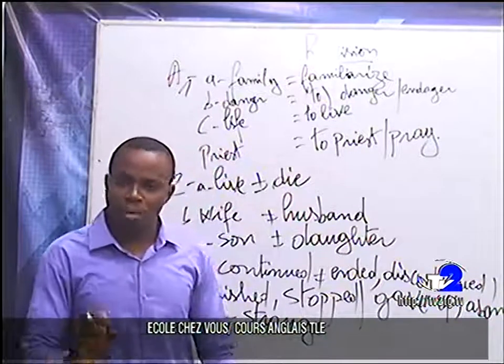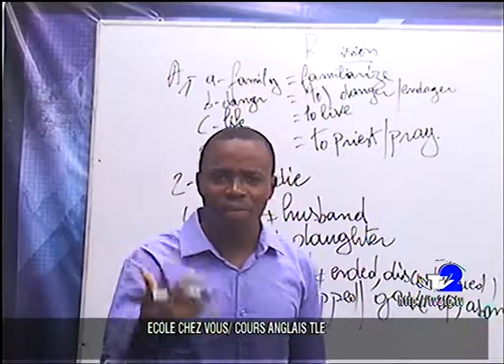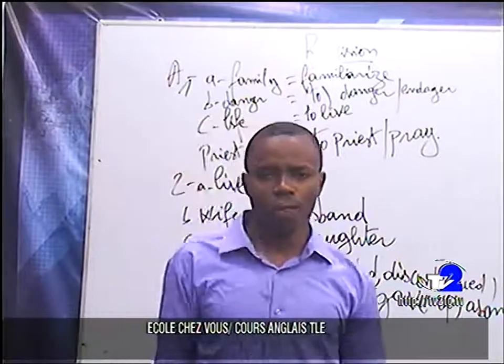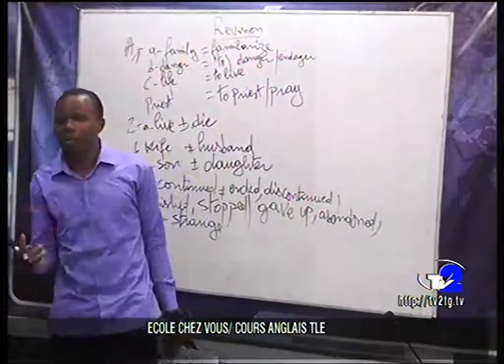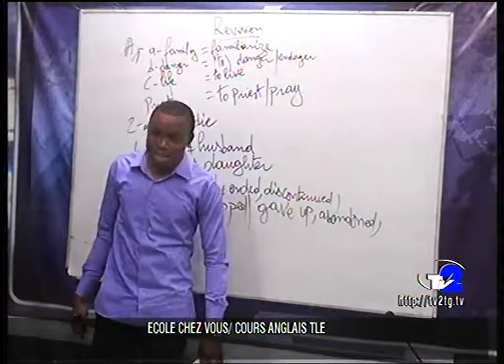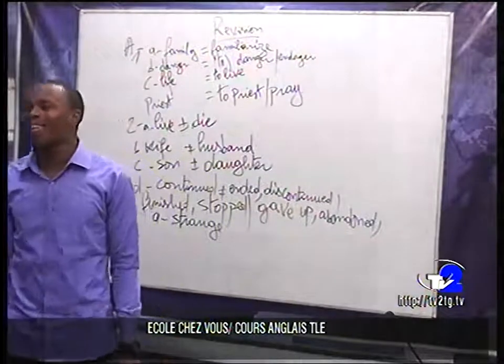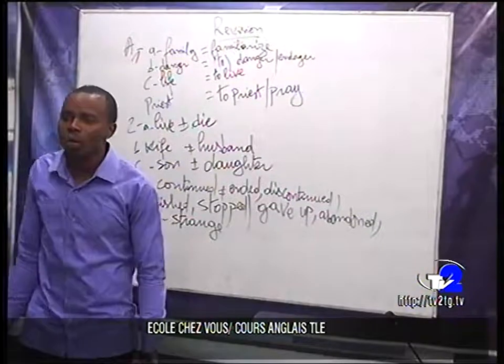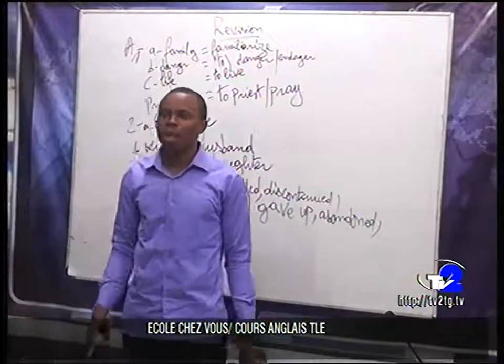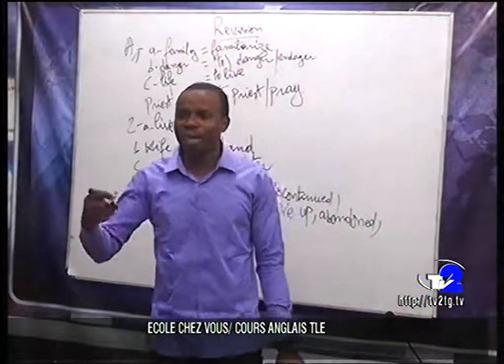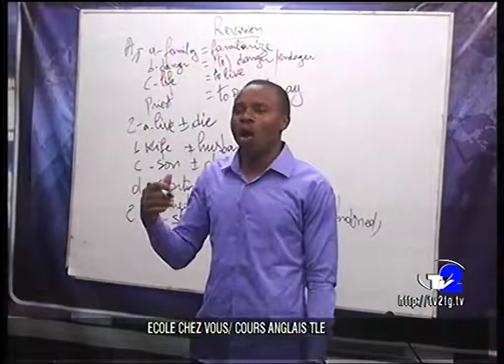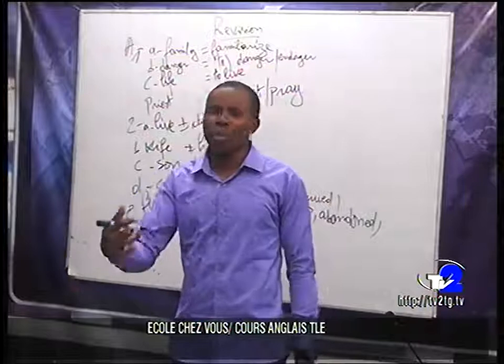I think that you remember the way we derive an adverb. We have first of all the adjective, and plus the adjective we add what? We add ly. You just add ly, and then you have the adverb form.